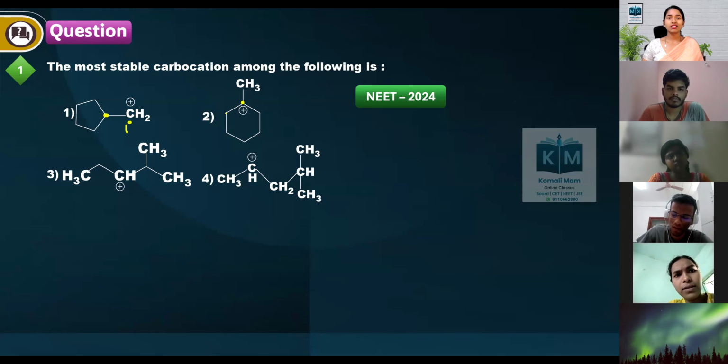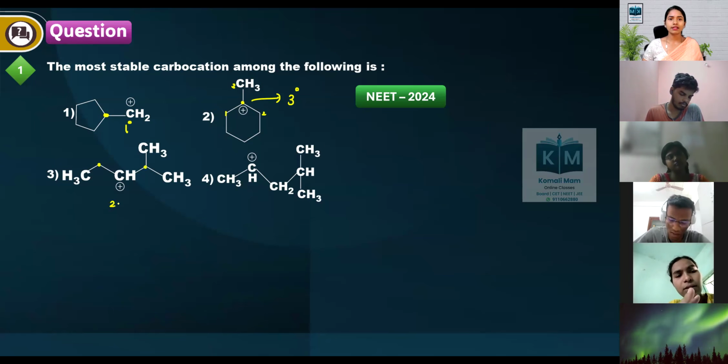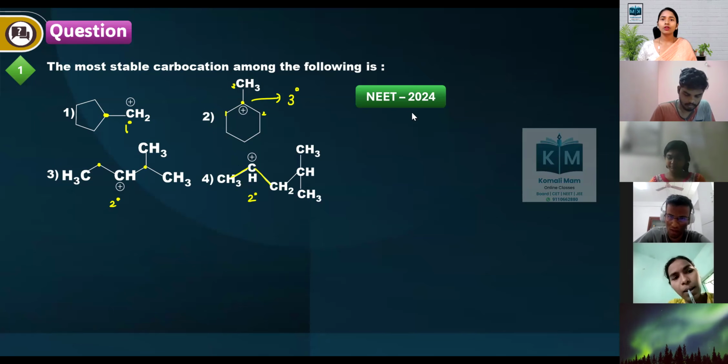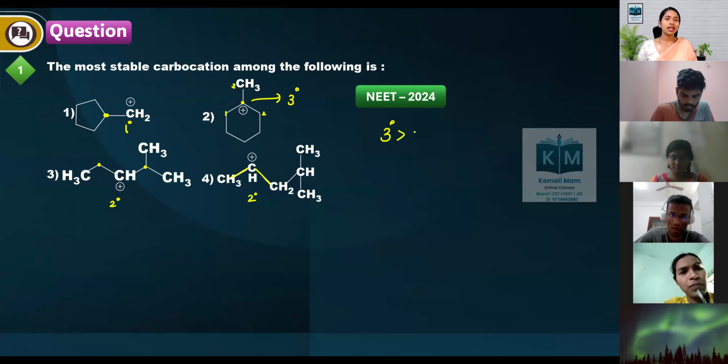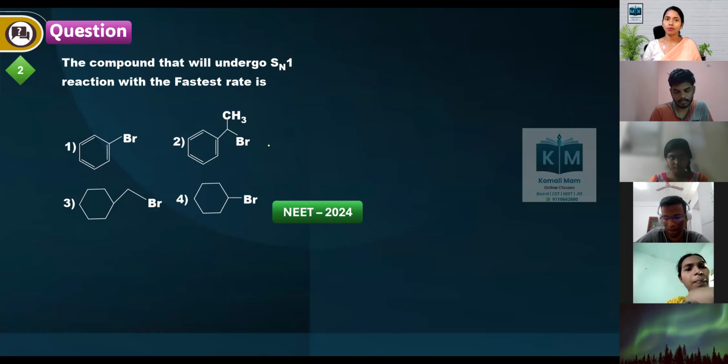Carbocation connected with three other carbons is tertiary. Carbocation connected to two other carbons is secondary. So what is the carbocation stability order? Tertiary carbocation is more stable than secondary, which is more stable than primary. So option 2 is the correct answer because it is a tertiary carbocation.